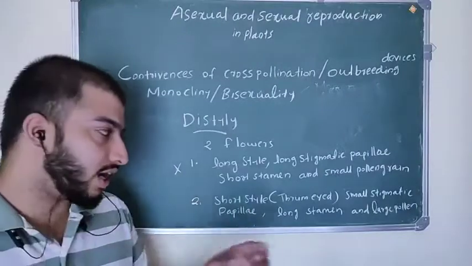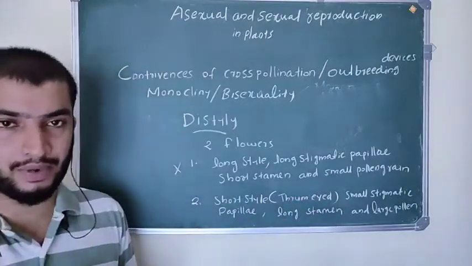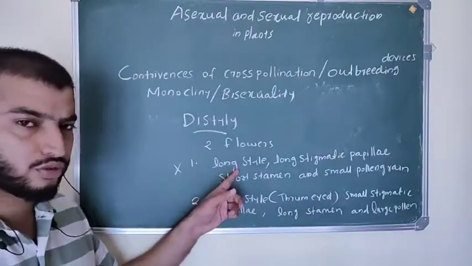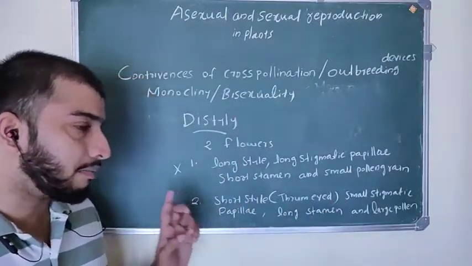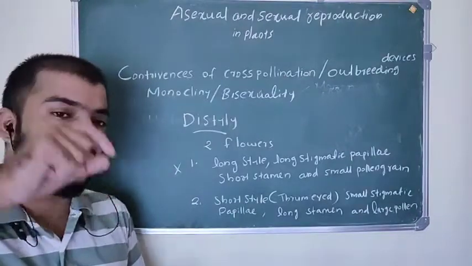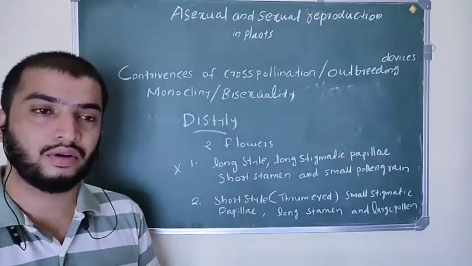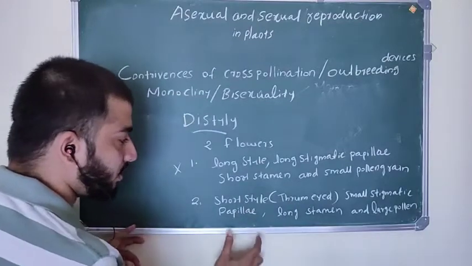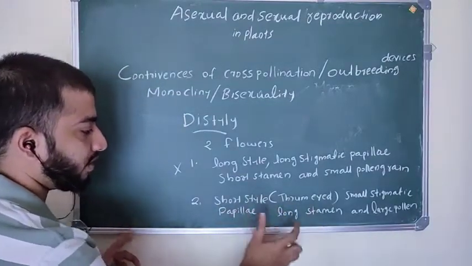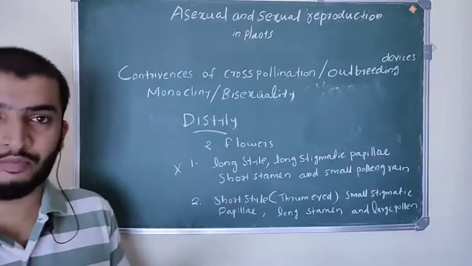They have a short style and small stigmatic papillae, just opposite to the first flower, but they have long stamen and large pollen grain. This flower is not going to self-pollinate because the style and stamen lengths are different. So no self-pollination.